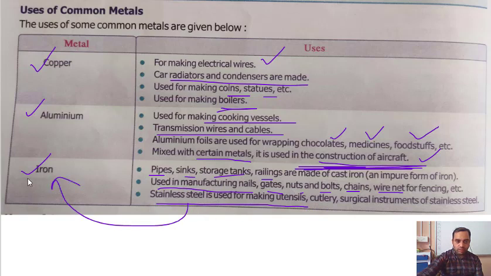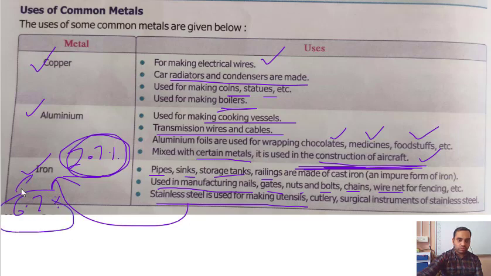So if you add around a maximum of 2.7% of carbon into iron, it becomes steel. Not stainless steel. Stainless steel has some other elements as well. But if you add around 2.7% carbon into iron, it will become steel. If you add around a maximum of 6.7% carbon, it becomes cast iron. About this we'll read in higher classes about cast iron and all that.